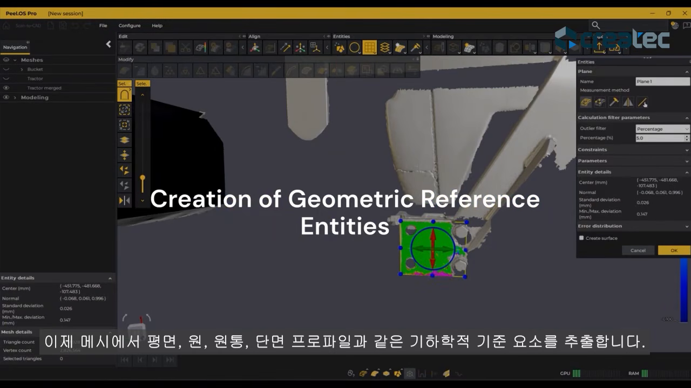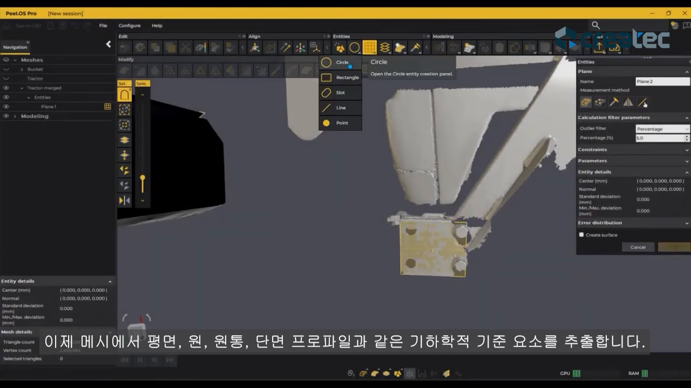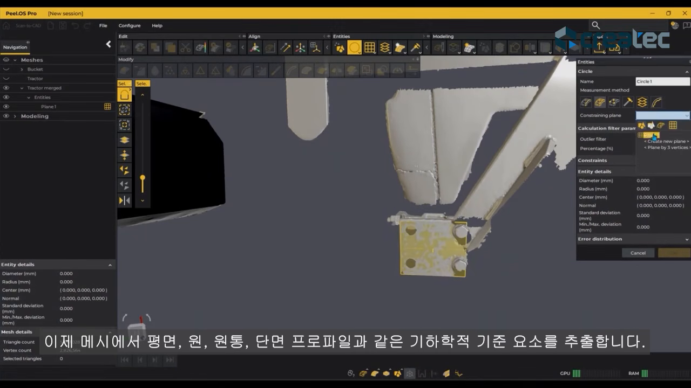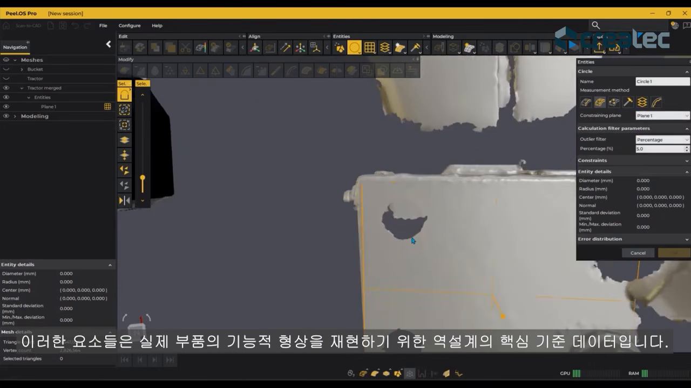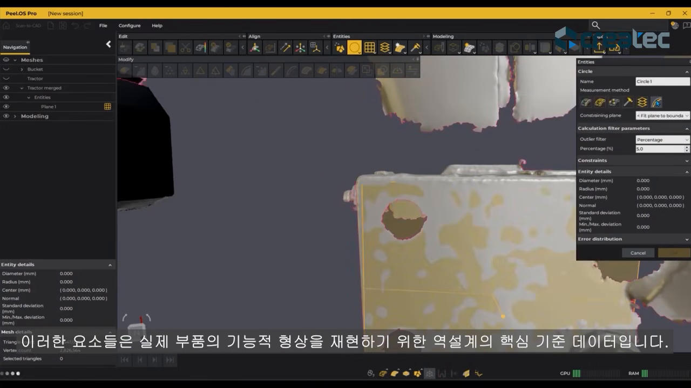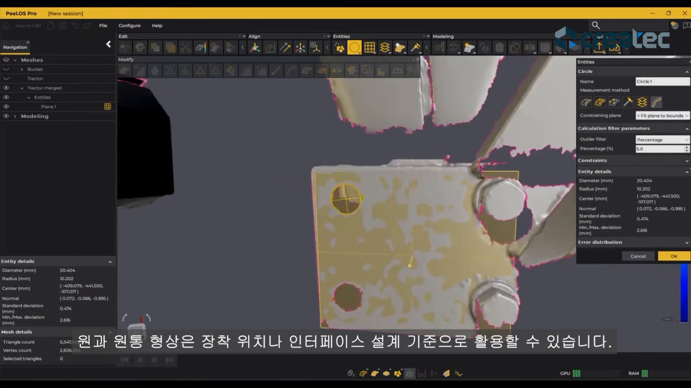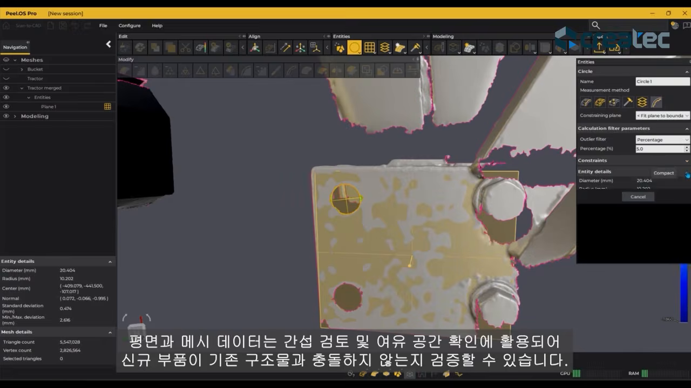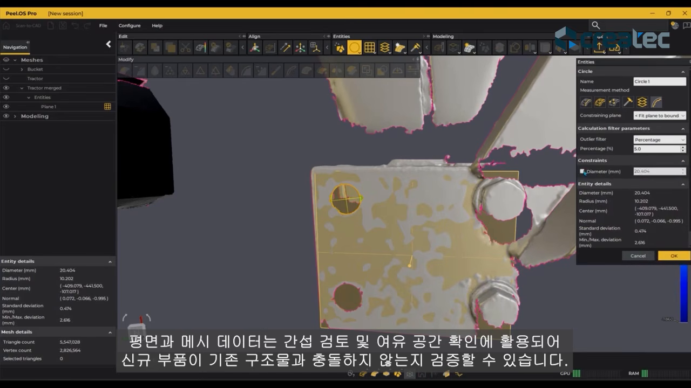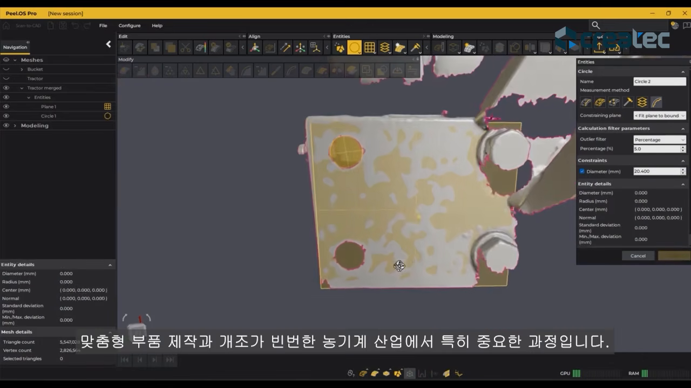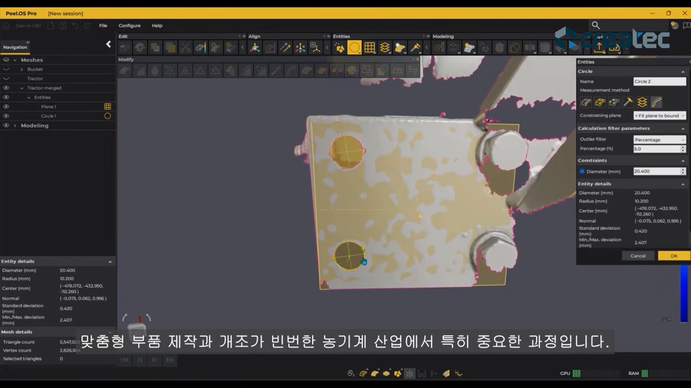Now we extract geometric reference entities directly from the mesh, such as planes, circles, cylinders, and cross-sectional profiles. These references are essential for reverse engineering, allowing us to capture functional geometry from real-world parts. Circles and cylinders can be used as mounting points or interfaces for designing new components. Planes and the mesh itself serve as references to verify clearances and ensure that newly designed parts do not interfere with the tractor structure. This step is especially valuable in agricultural applications where custom parts and modifications are common.